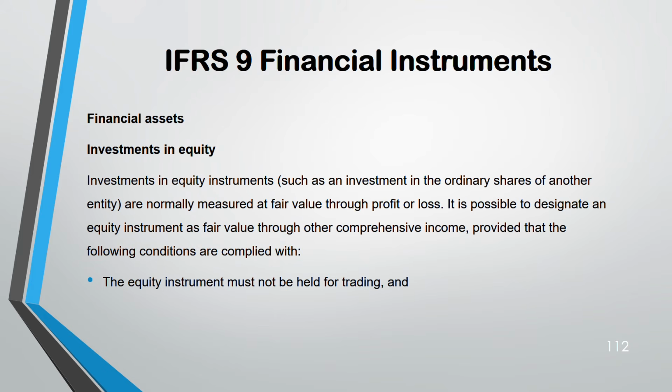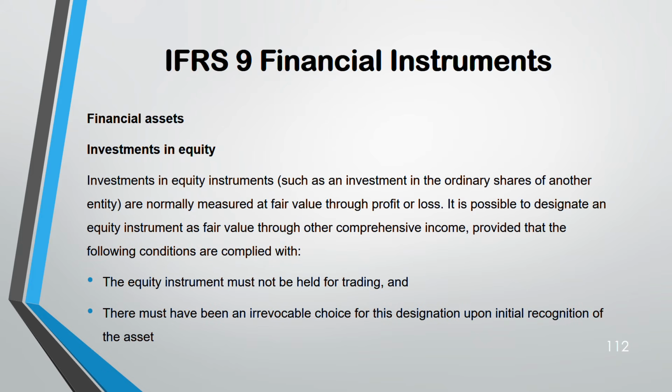Makes sense? And the choice is irrevocable. Irrevocable means later on you cannot change. You have to stay with this only. If it is fair value through other comprehensive income, it is fair value through other comprehensive income only. And when you are making this choice, remember, it is upon the initial recognition of the asset. The asset has to be recognized in such a way, fair value through other comprehensive income. Initial recognition only. Later on, you cannot change the choice.